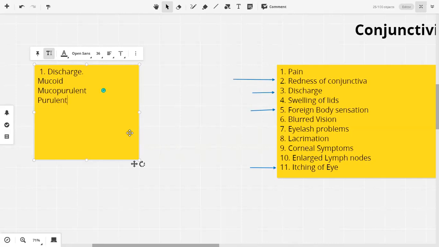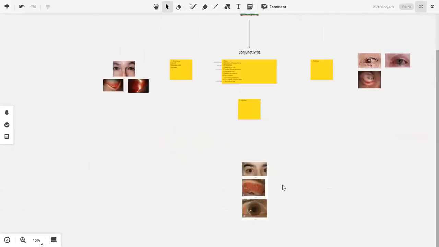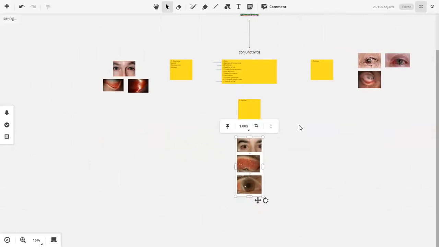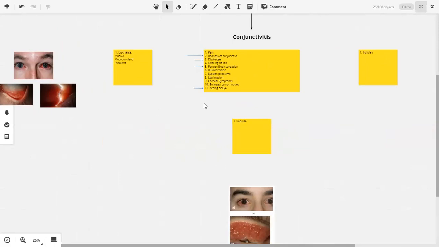But first, let's discuss what are follicles and what are papilla. We've studied immunology. We have studied microbiology as well. So what are follicles?